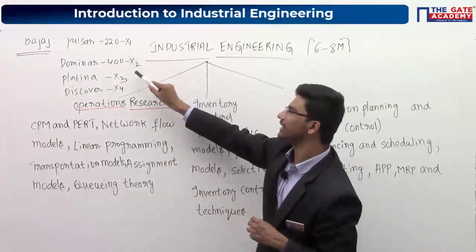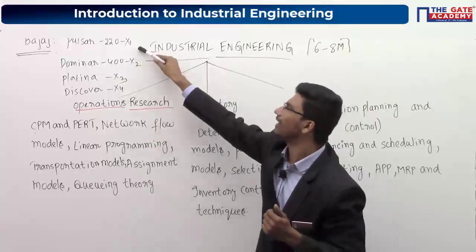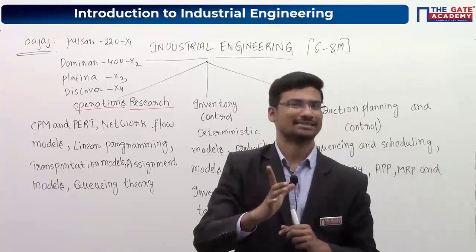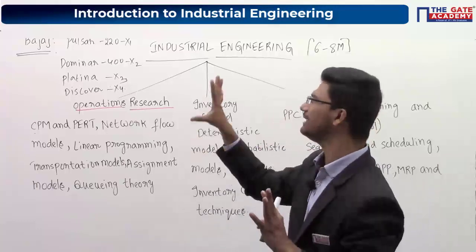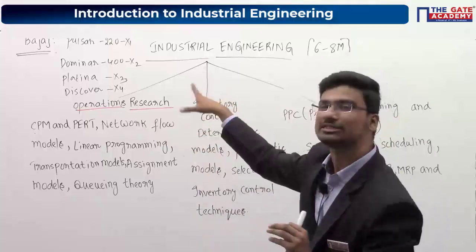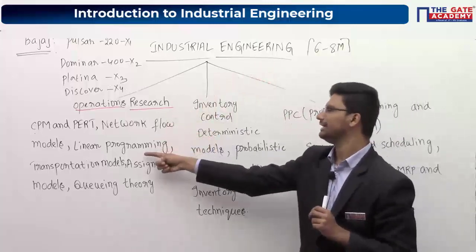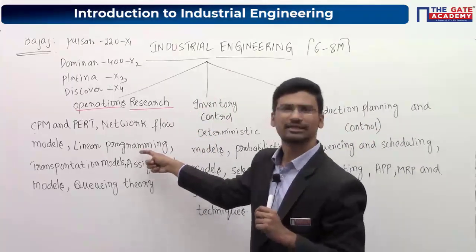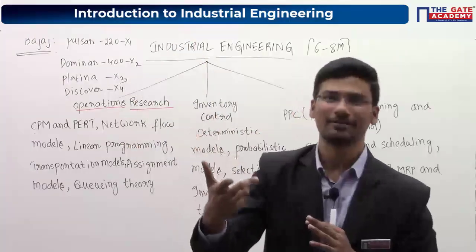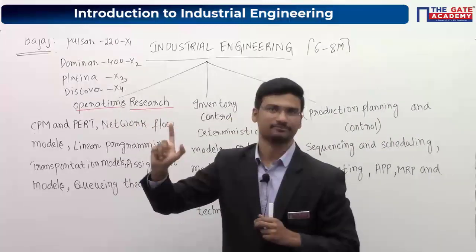So we have to find these variables. What are these variables? The number of units of each and every bike. You have to find them in such a way that your total profit is maximum. We are talking about total profit, not individual profits on the bikes. The total profit of the company after selling all these bikes should be maximum. To solve these types of problems we need linear programming. By using linear programming you can find these variables so that you can maximize your total profit. That is the application part of linear programming.